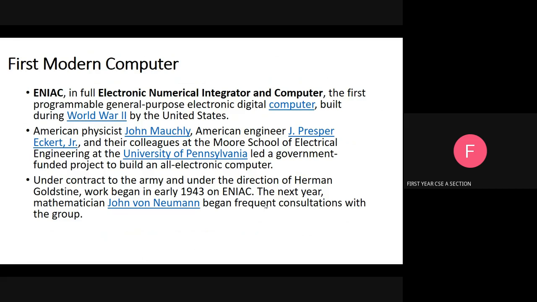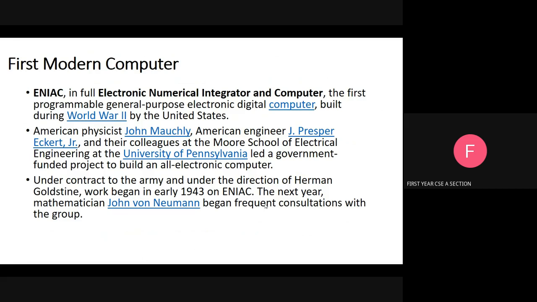Influenced by these and other work on differential analyzers, two researchers from the University of Pennsylvania, John Mauchly, a physicist, and Peter Eckert, an electrical engineer, completed a project, ENIAC, the Electronic Numerical Integrator and Computer, for the US Army in 1946.